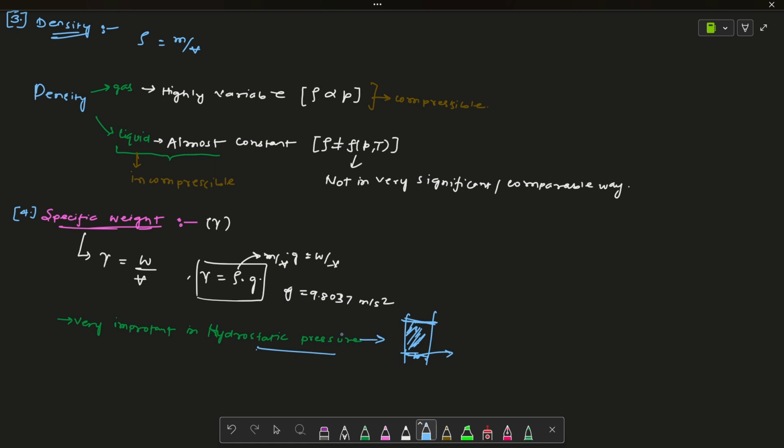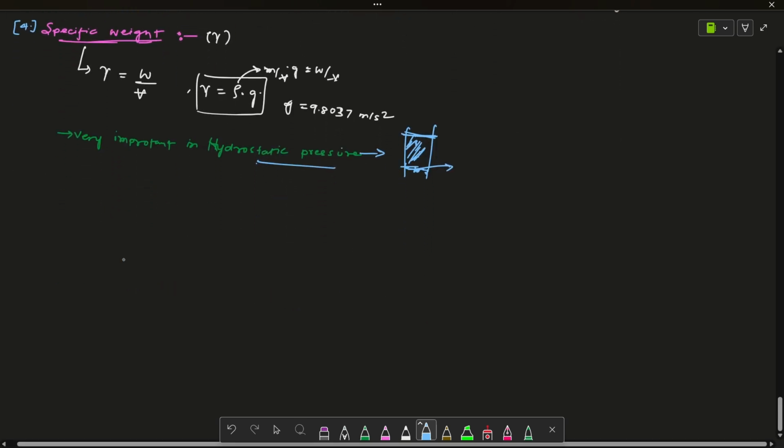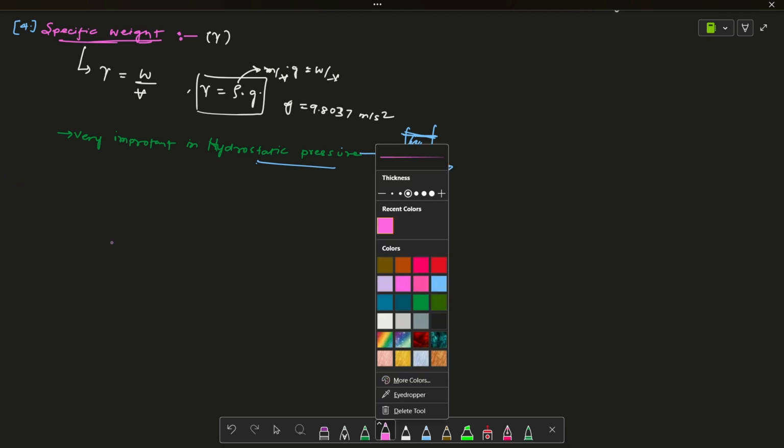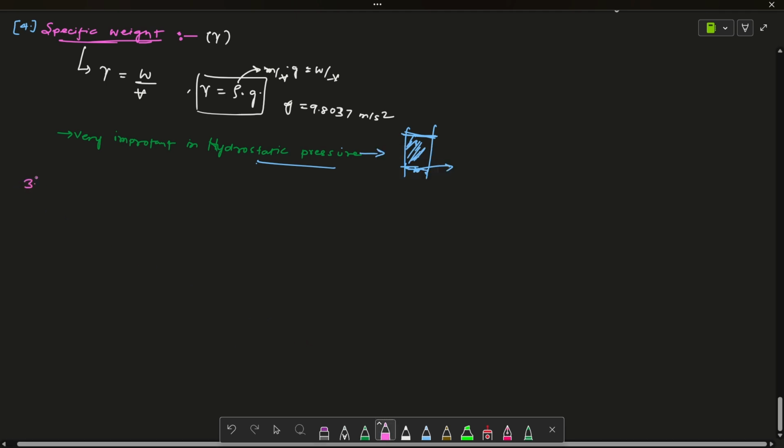That means the fluid is not moving. It is in a static condition, and yet even in the static condition you feel some pressure. That is known as hydrostatic pressure. We will solve a lot of problems on this in the second chapter, so you will get more clarity there. For now I am just passing over quickly, just to make you aware that some properties are available, like specific weight.